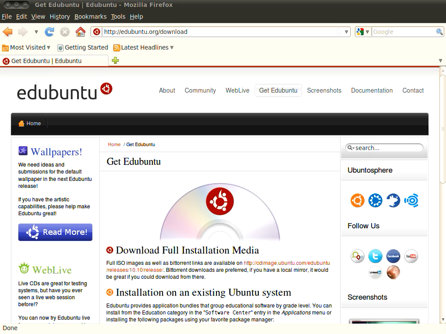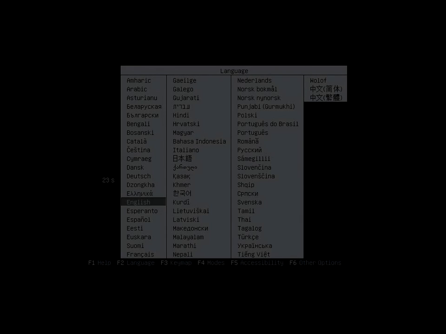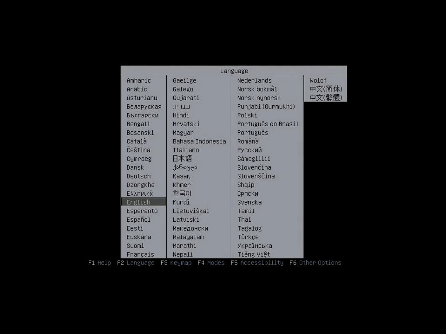To start the installation process, we changed our boot settings in our server's BIOS and told it to boot from the DVD drive. After we booted from Edubuntu 10.04 64-bit DVD, we began the installation process.